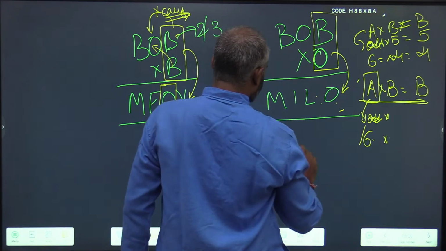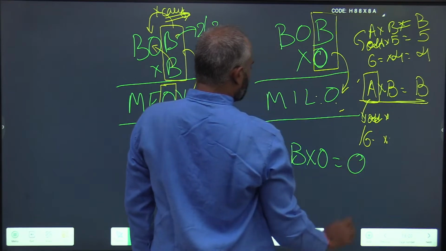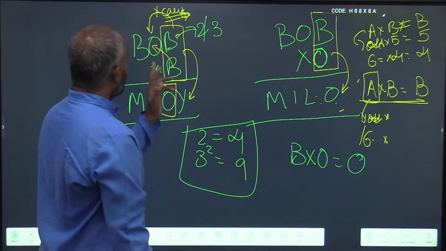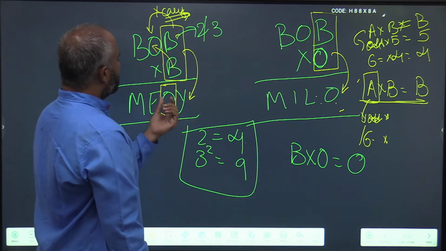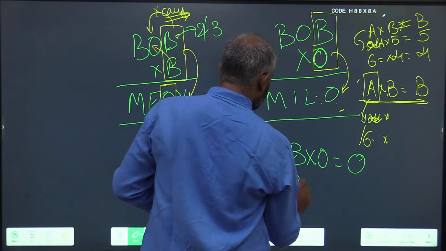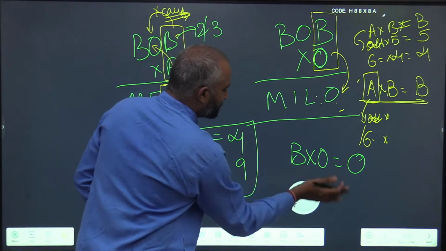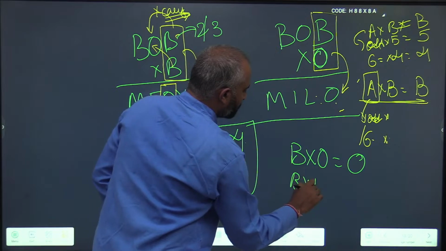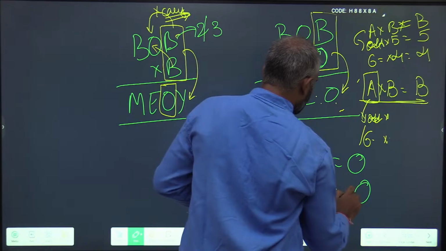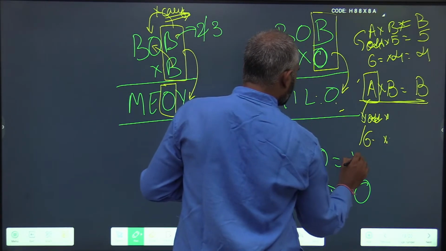And next, B into O is equal to O. B into O is an O, and the square of B does not result in a carry. So the possibilities for B are, now I am considering these 2 patterns. B into B has to produce, sorry, B into B is Y.